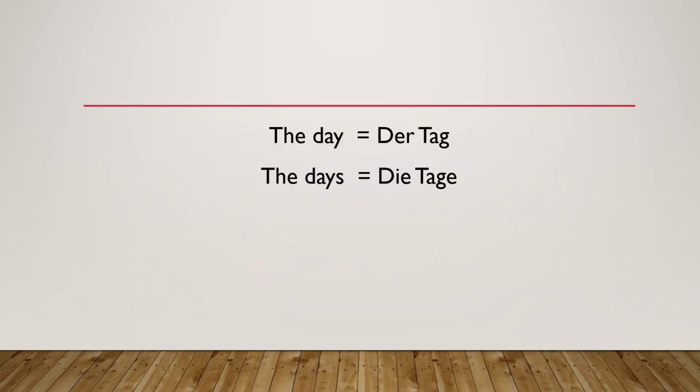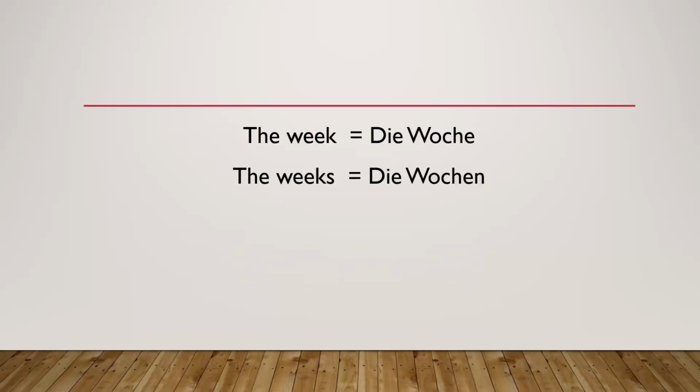The day in German language is called der Tag. Observe that the final G is pronounced as K. Wherever generally the G comes at the end, it is pronounced as K. So it is Tag, not Tag, it is Tag. So der Tag. And the days in German language is called die Tage, the plural version of der Tag. And at the same time, the week is called die Woche, and the weeks is called die Wochen.